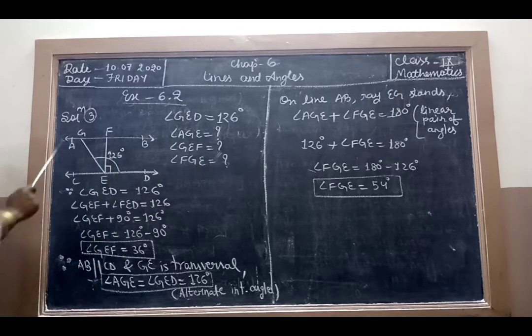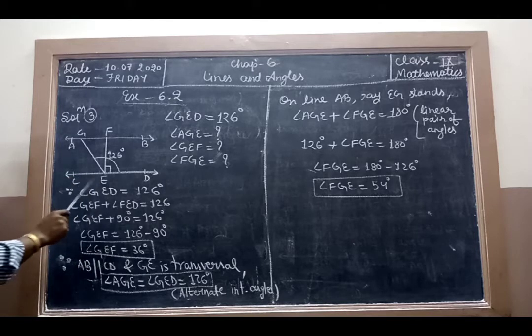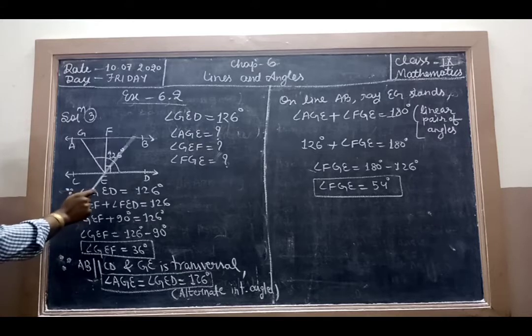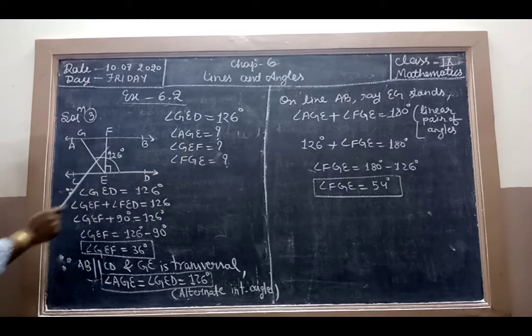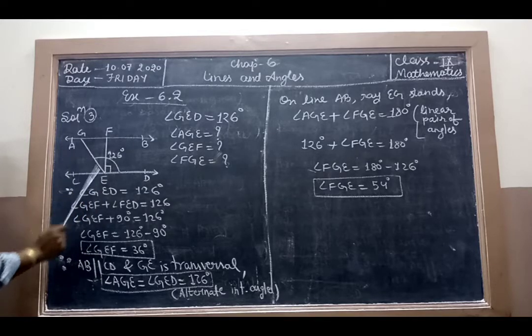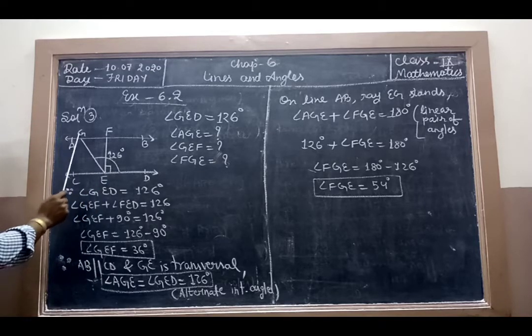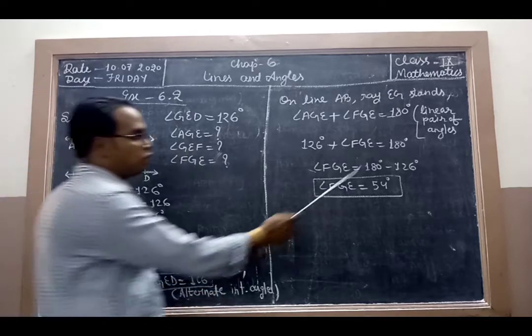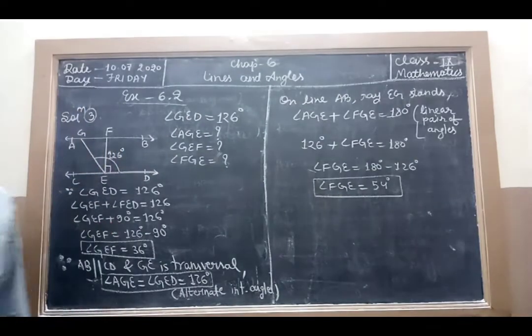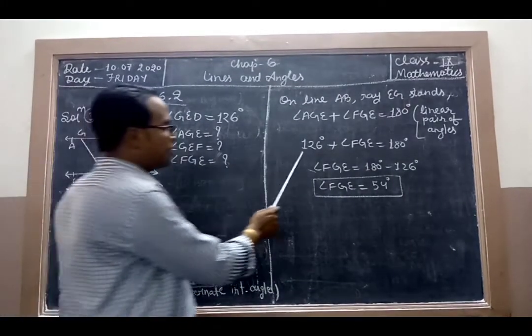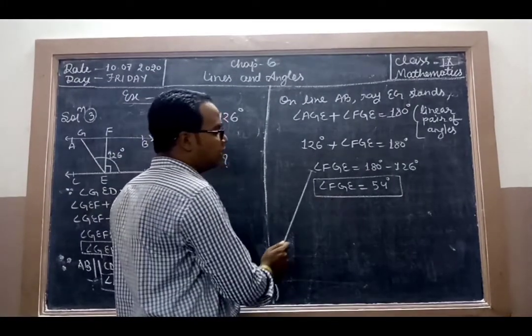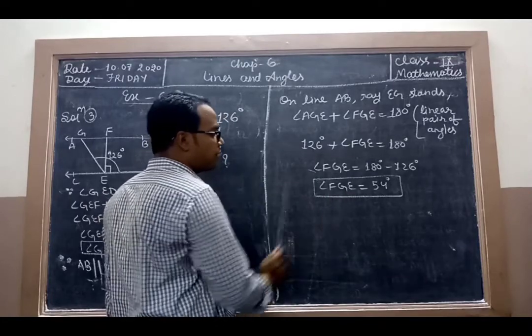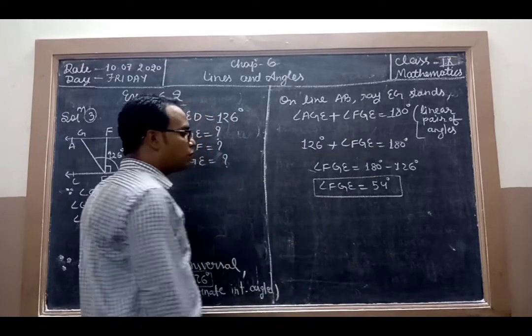Now AB is a line and ray EG stands on it. Therefore angle AGE plus angle FGE equals 180 degrees, a linear pair of angles. So 126 plus FGE equals 180 degrees. Angle FGE equals 180 minus 126. Angle FGE equals 54 degrees.